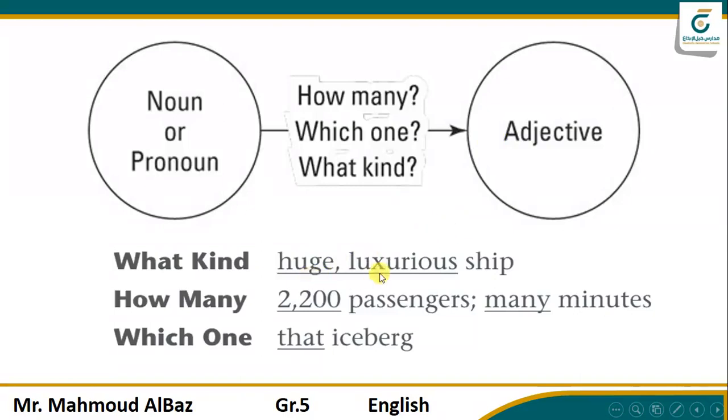It's a huge ship. Okay, you understand this? What kind? Which one? How many? Numbers. Which one? Demonstrative adjectives like this, that, these and those. What kind? Like huge, luxurious, big, and tall. Okay, is that clear?